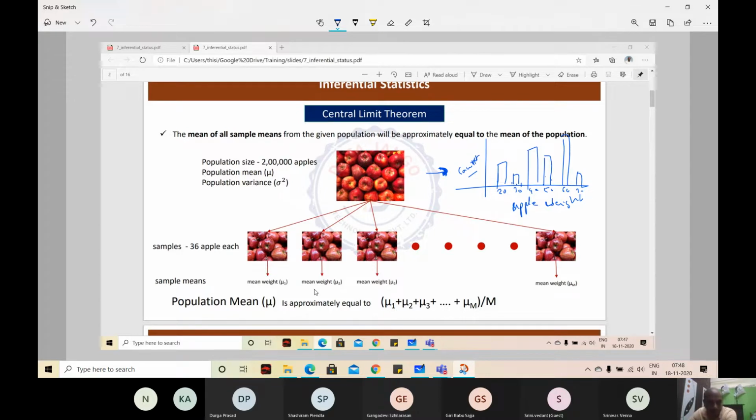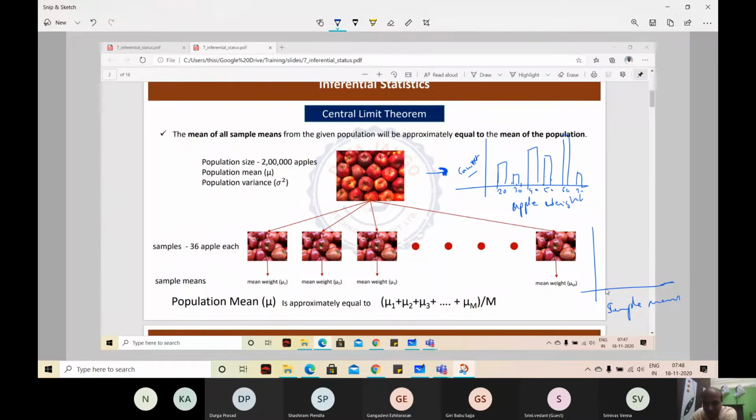But when you draw the bar graph for the means of the samples, what is the x-axis here? This is the sampling distribution of means. The x-axis is the sample means. If you understand this, the next two classes are going to be very easy.